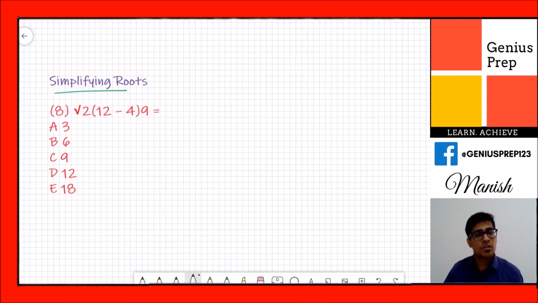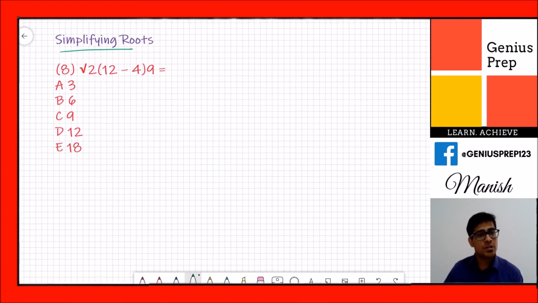Now we will solve a question related to root, where an equation is given and we need to simplify the roots. So we have under root of the whole term: under root of 2 cross 12 minus 4 cross 9. Okay, so do you remember the PEMDAS rule? What do we solve first?